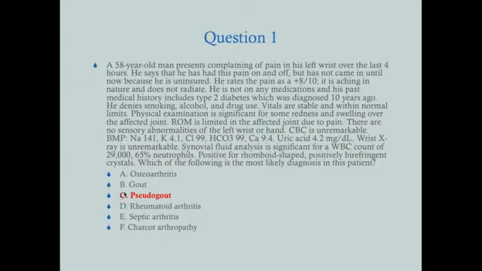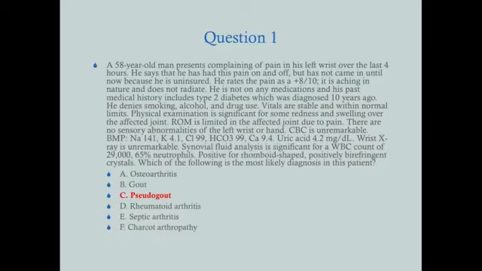Gout, you don't know. You don't know if this is gout or pseudogout based on the presentation. The only thing that tells you that it's pseudogout and not gout is the crystals. RA, why not RA? Well, RA is going to affect small joints, so it can affect the wrist, but usually with RA, it's going to affect multiple joints and it's going to be symmetric. So it's not just going to be one joint on one side.